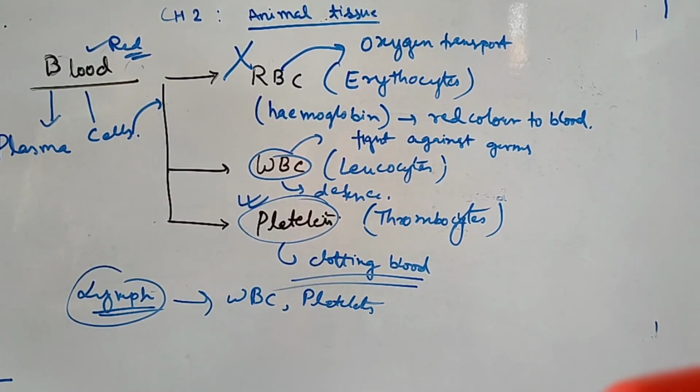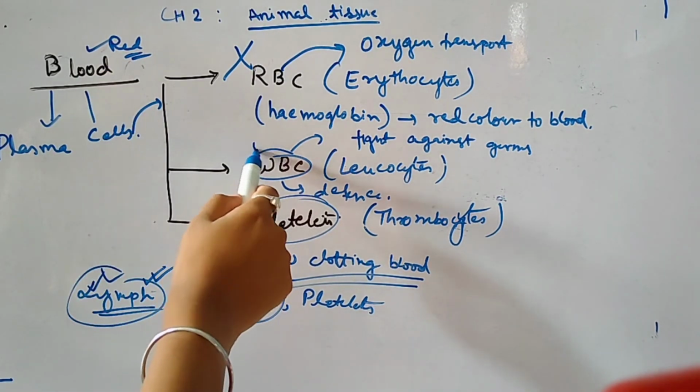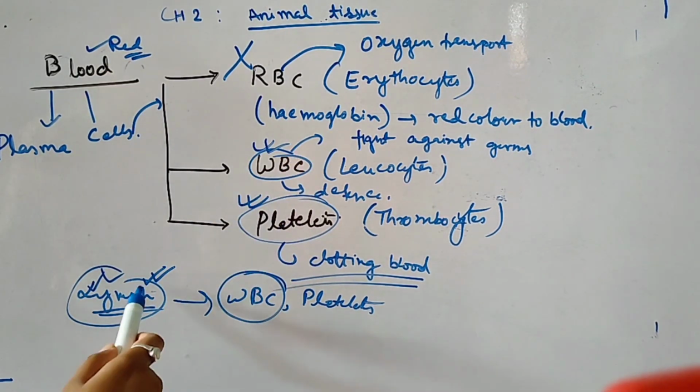So, what will be the function of lymph? Just look at this third point: it helps in the exchange of nutrients and gases between the blood and tissues. It also assists the defense mechanism. Since it contains WBC, it is also helpful in defense. WBC helps in defense, and lymph also helps in defense.